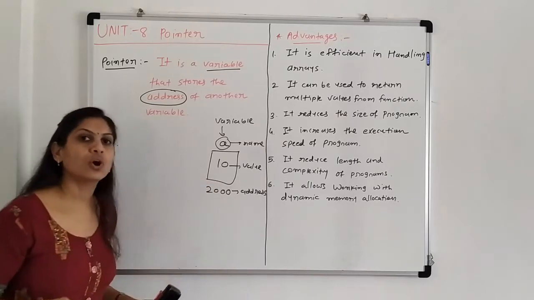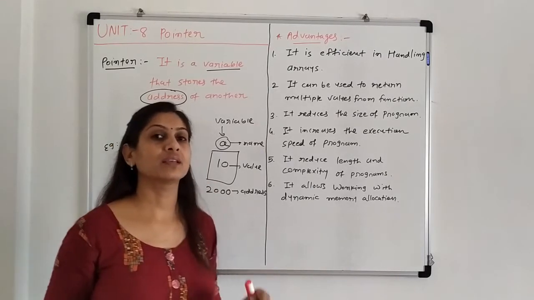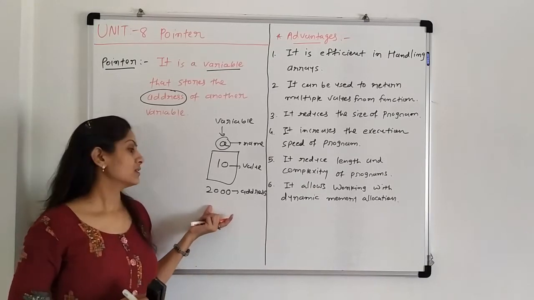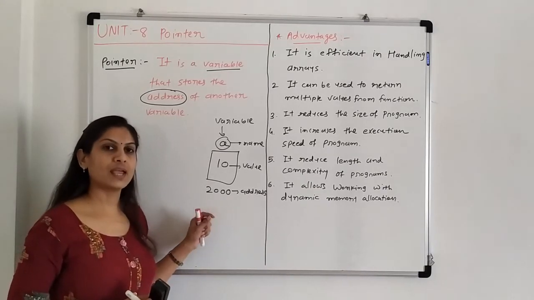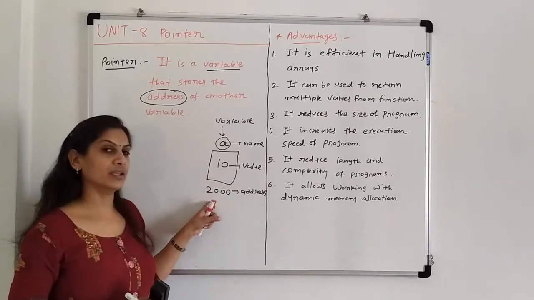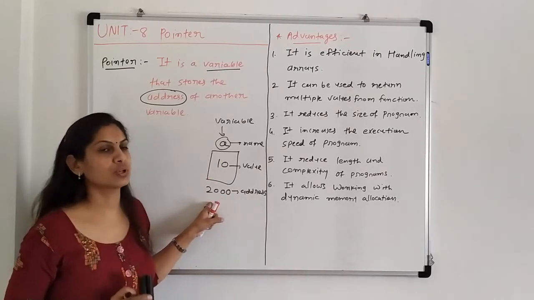This address is not known by the user. It is something like 65,000 or 64,000; here I am writing an example. The address of this particular variable in memory is suppose 2000.